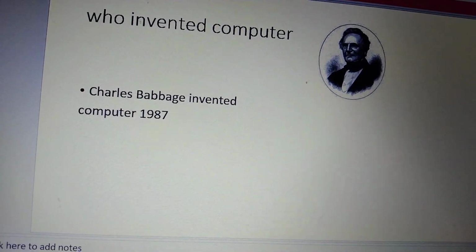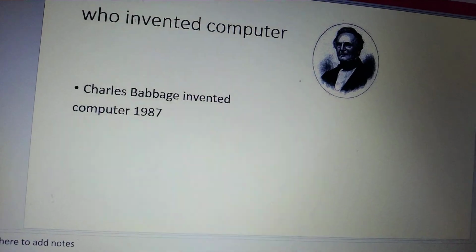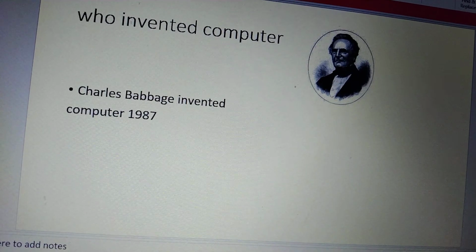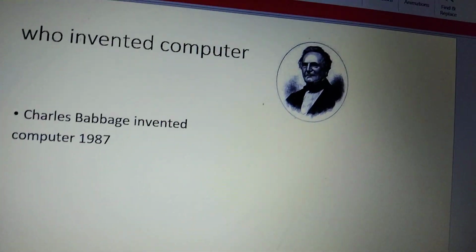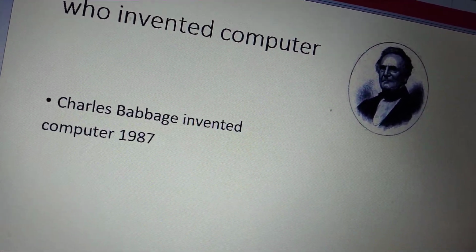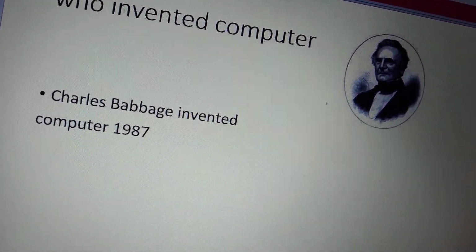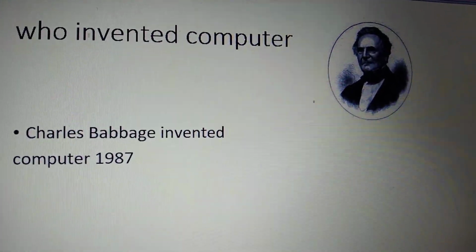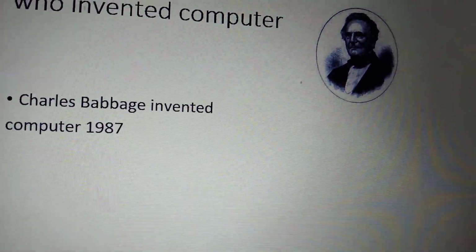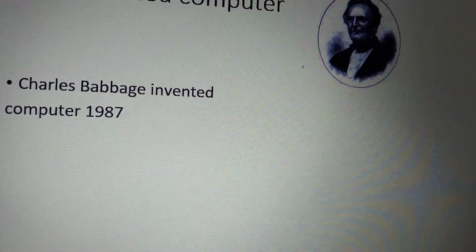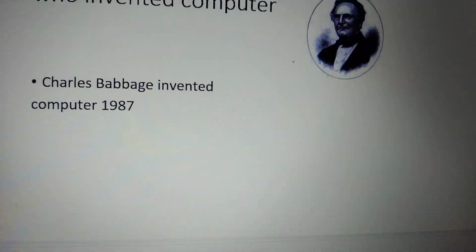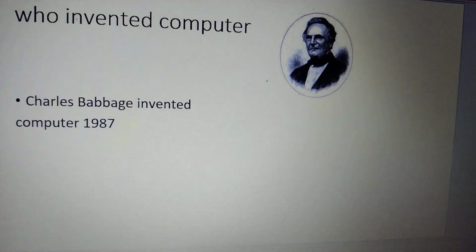Who invented the computer? Charles Babbage invented the computer in 1987. This beautiful man called Charles Babbage invented the computer in 1987. In case you are asked who invented the computer, my viewers, remember this face.